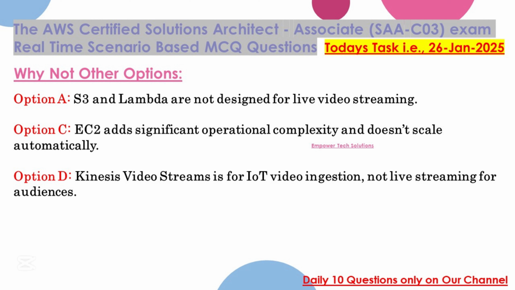Option C. EC2 adds significant operational complexity and doesn't scale automatically. Option D. Kinesis video streams is for IoT video ingestion, not live streaming for audiences.